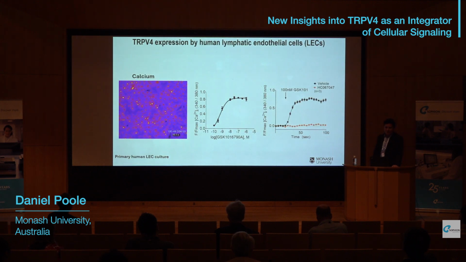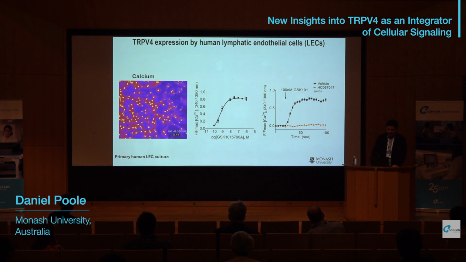We decided to examine this in more detail, looking at primary human lymphatic endothelial cells. These are dermal lymphatic cells, and this is in culture. And you can see the calcium response. Again, a very prominent nuclear calcium. This is concentration dependent. This is activation with GSK101. And the effect is blocked by TRPV4 inhibition.